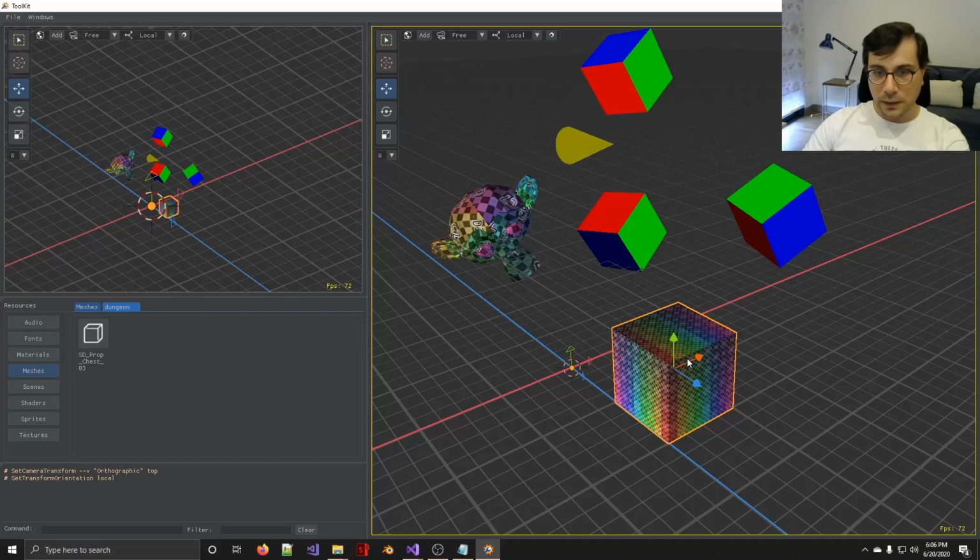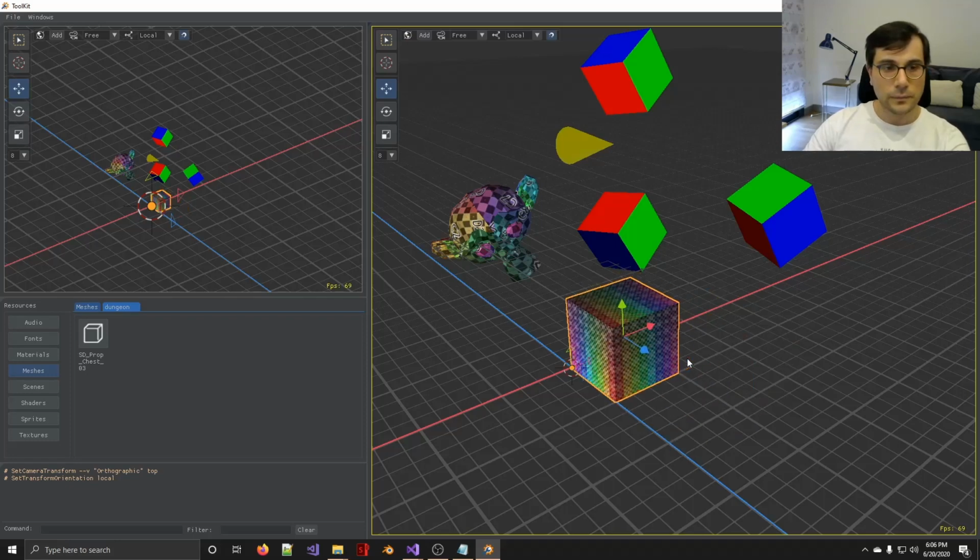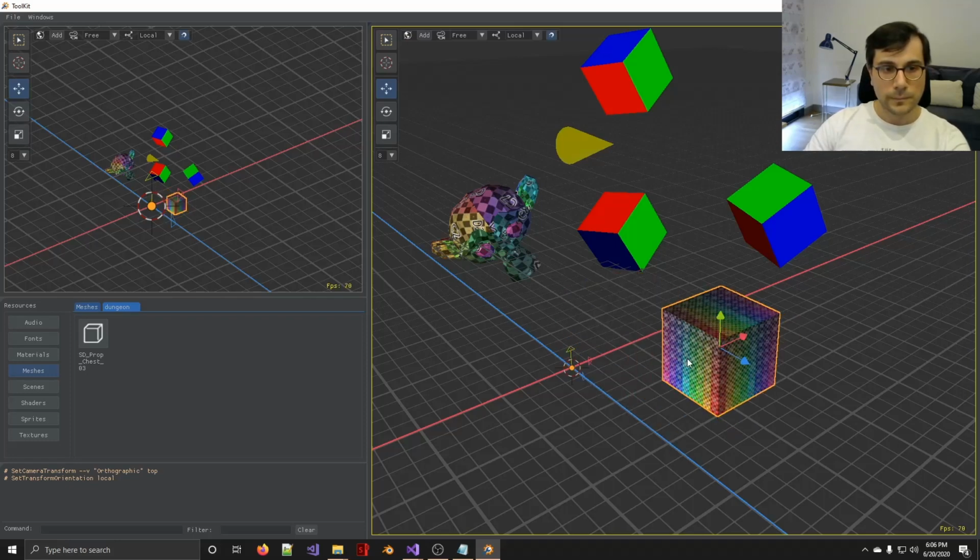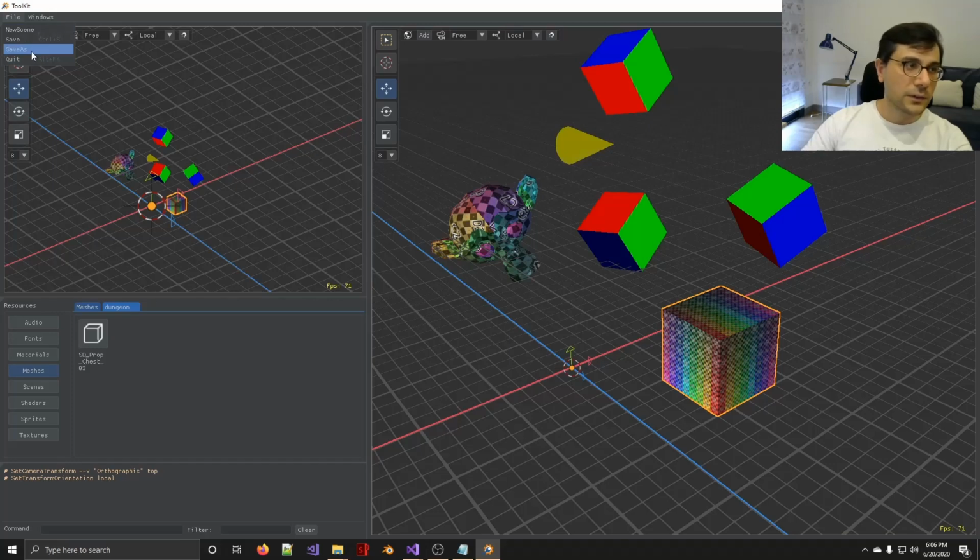Also, we have undo and redo support for most of the actions we perform in the editor. Through the File menu, we can create a new scene, save the current scene, save the current scene as a different scene, and through the resources, we can open the scene or merge it into the current scene.